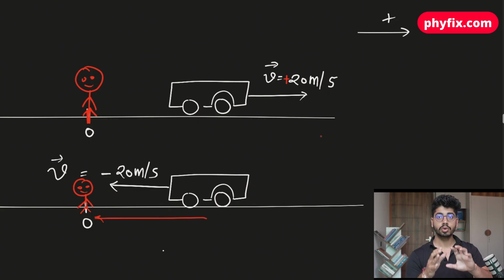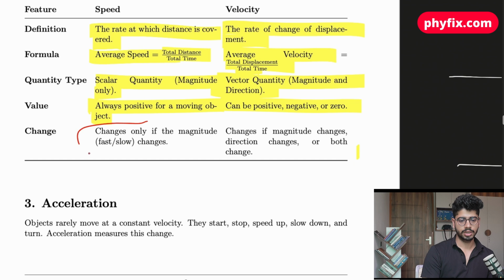So you should understand the meaning of vectors properly, which one is negative, which one is positive. Because when I'm going to discuss the graphs and a bunch of other things, it is important for you to understand this basic idea of positive and negative.